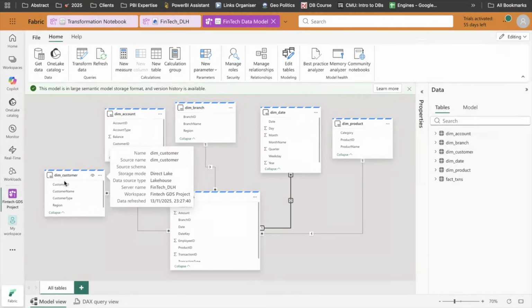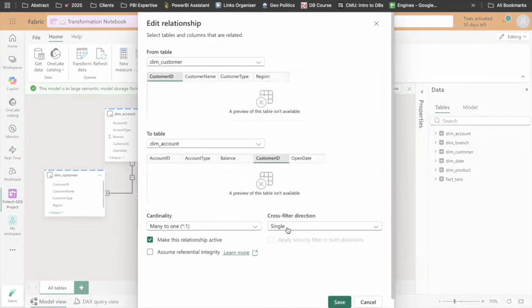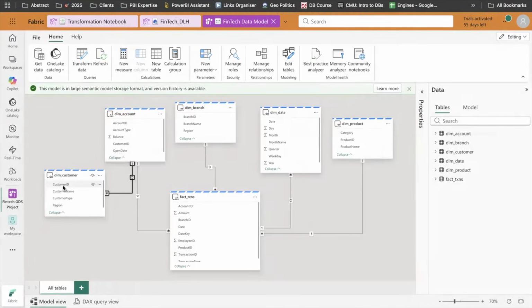If a user selects a customer ID, it will start to flow from here, but it can't flow to the fact table because of this direction. So what we can do is set this to both directional filtering. Now, if a customer wants to see customer data at transaction level, customer ID will flow from here to this table. From this table, customer ID will flow, and these two are connected using accounts, so the data will flow from here to here. Now, the direction of filtering is almost perfectly configured. This makes our schema an end-to-end Snowflake structured schema.